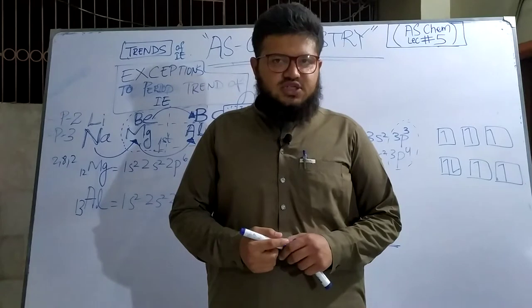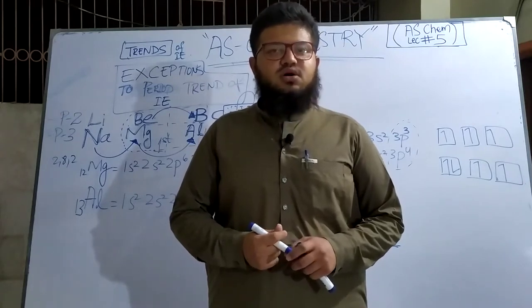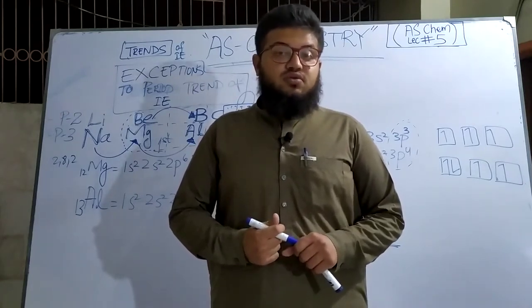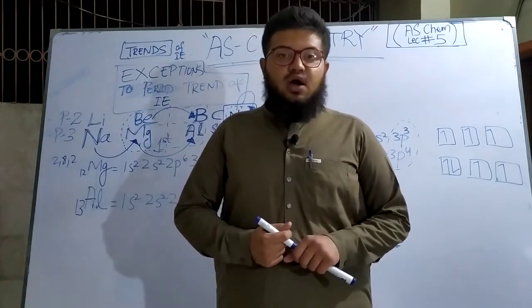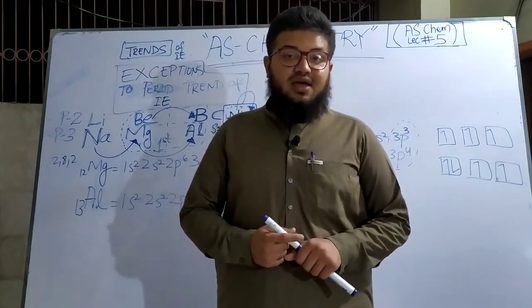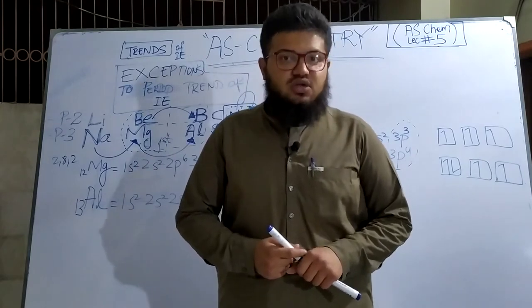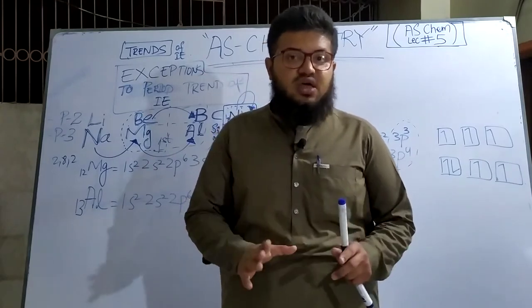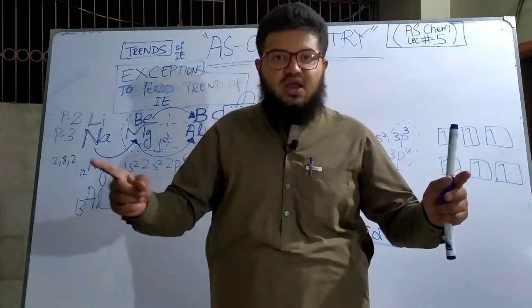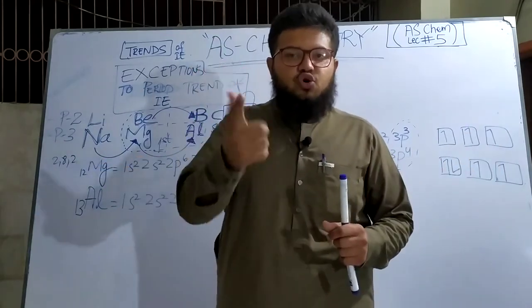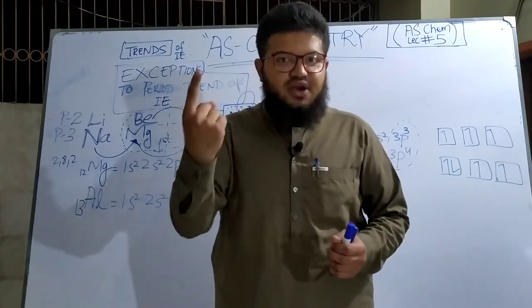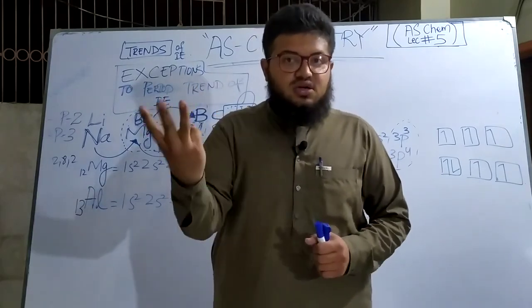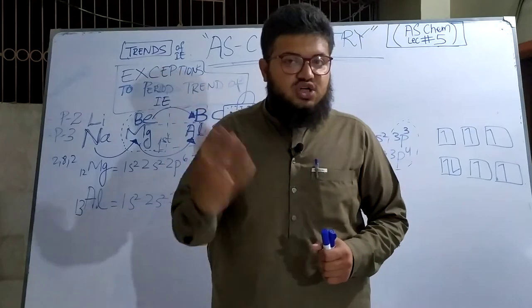Okay guys, so in the previous lecture we talked about the variation in ionization energy as we go across a period. Now we are going to talk about a few exceptions to that general rule. Generally, as you go across the period from left to right, the ionization energy increases due to several factors. You guys remember the factors? Radius, shielding effect, nuclear charge and charge density.